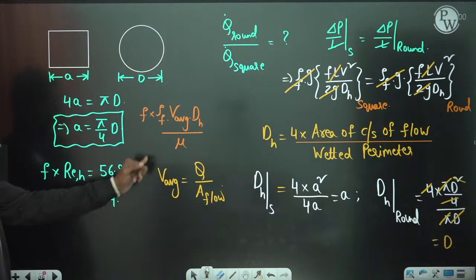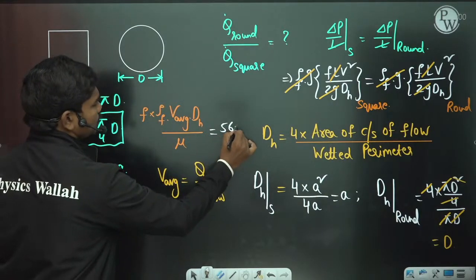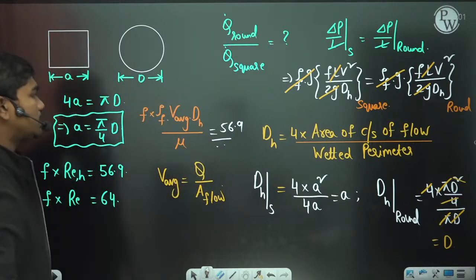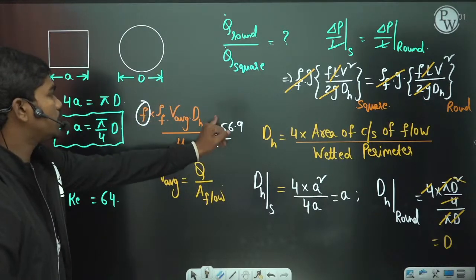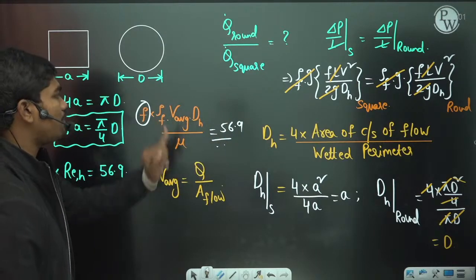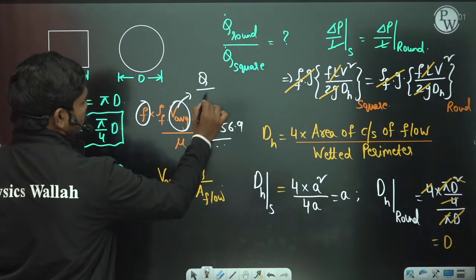f can be written in terms of the Reynolds number. If this value is given as some value, 56.9 something, then f can be written as mu times this quantity divided by density into average velocity, and this average velocity you can write as discharge by flow area.